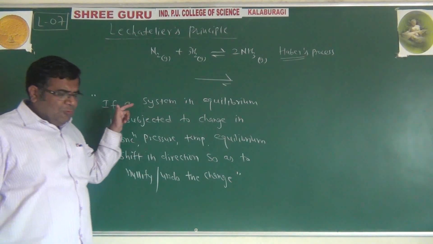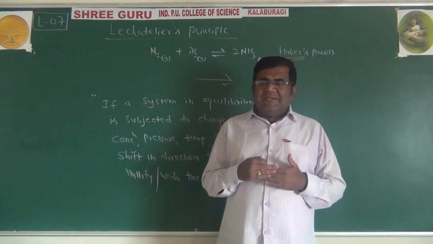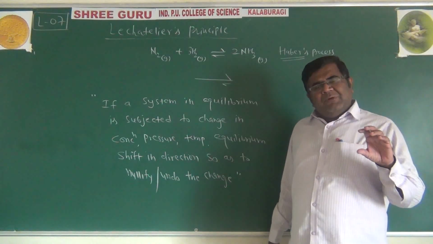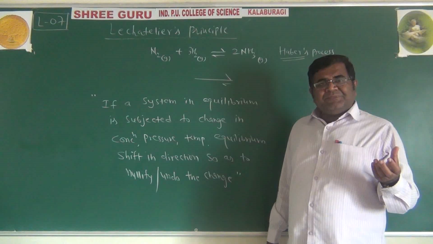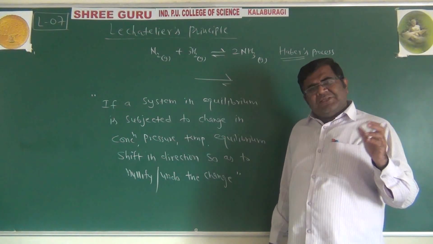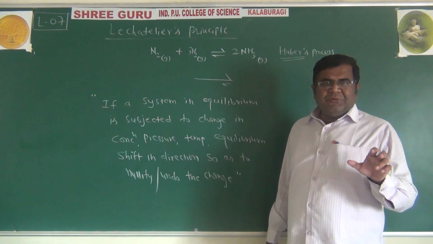So if you want to disturb the equilibrium by changing conditions like temperature, pressure and concentration, the equilibrium will go in such a direction to oppose the changes made. Why? Because if it opposes the changes made, it can retain its equilibrium position.